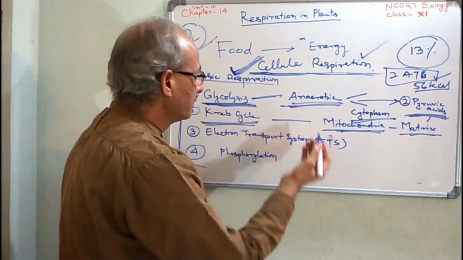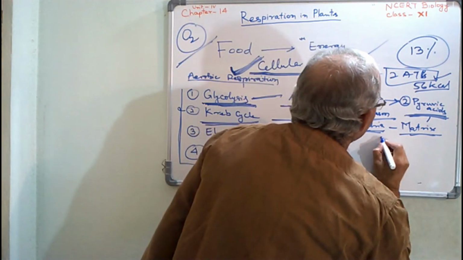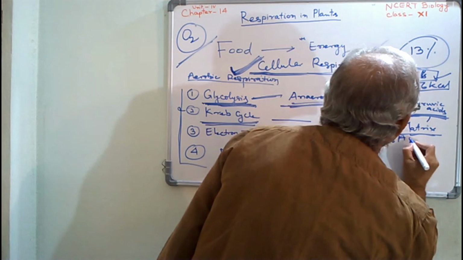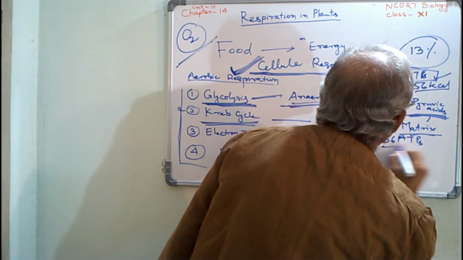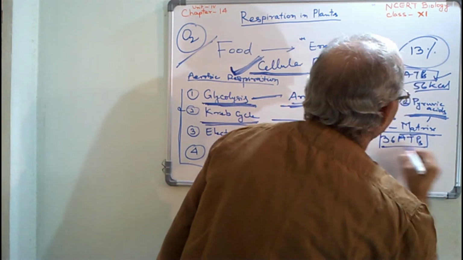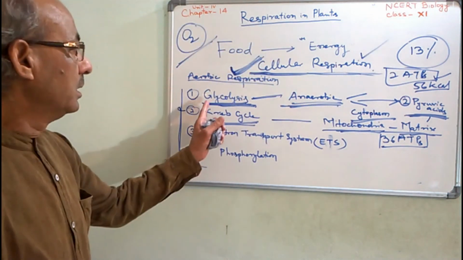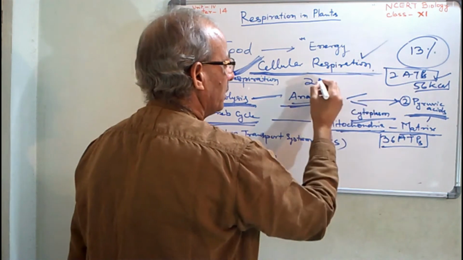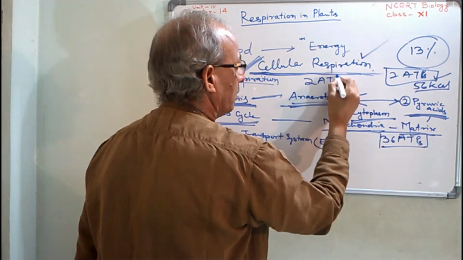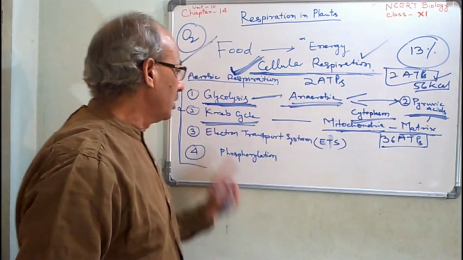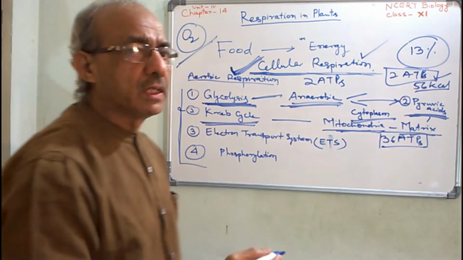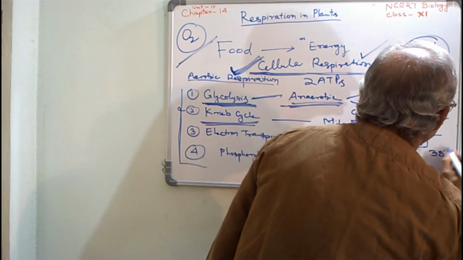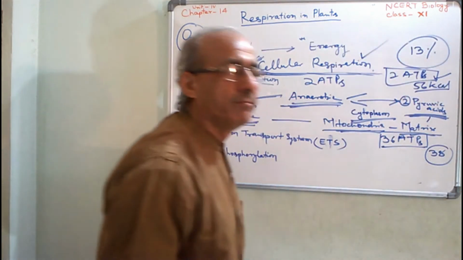And at the end of Krebs cycle, 36 ATPs are formed. And as I told you, during glycolysis, 2 ATPs are formed. Thus, at the end of Krebs cycle, the total number of ATPs is 38.